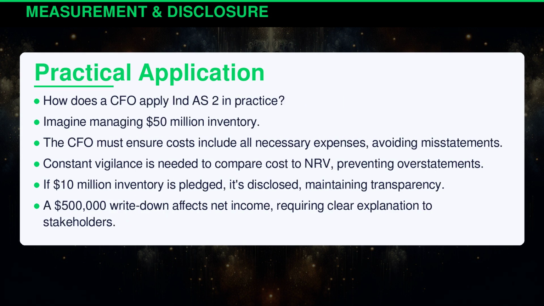How does a CFO apply Indian Accounting Standard 2 in practice? Imagine managing $50 million inventory. The CFO must ensure costs include all necessary expenses, avoiding misstatements. Constant vigilance is needed to compare cost to NRV, preventing overstatements. If $10 million inventory is pledged, it's disclosed, maintaining transparency. A $500,000 write-down affects net income, requiring clear explanation to stakeholders.